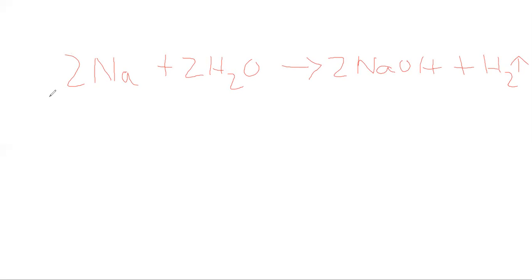This is a very simple method to balance a chemical reaction. Another reaction to balance is C2H6 plus O2 gives rise to CO2 plus H2O.